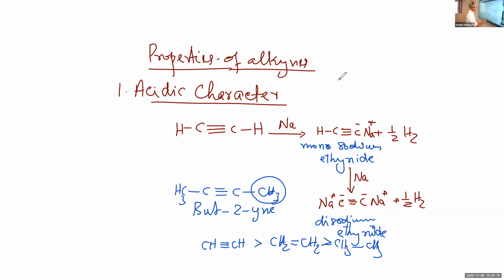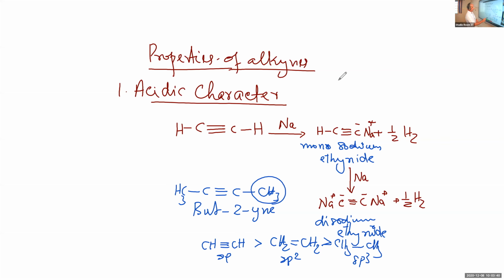Here there is sp hybridization. Here there is sp2 hybridization. And here there is sp3 hybridization. So there is more acidic character for the hydrogen attached to sp carbon. Then those attached to sp2 carbon. Then the least acidic character for the hydrogen attached to the sp3 carbon.